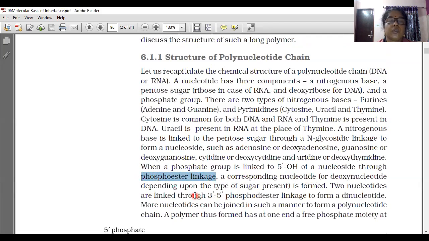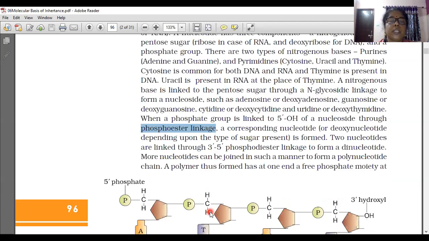Depending upon the sugar present, if the sugar is deoxyribose, then a deoxynucleotide will be formed, and if the pentose sugar is ribose, then a ribonucleotide will be formed. When two nucleotides are linked, a dinucleotide will be formed, by a phosphodiester linkage only, and more nucleotides can be joined in such a manner to form a polynucleotide chain.